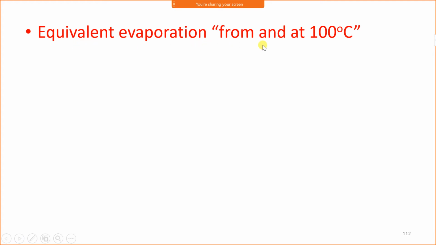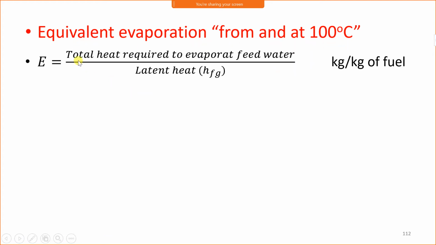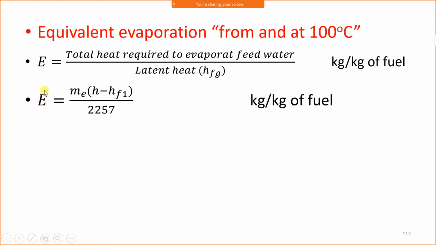Now, equivalent evaporation from and at 100 degrees Celsius is the ratio of total heat required to evaporate feed water to the latent heat. Equivalent evaporation is expressed as E, and its formula is total heat required to evaporate feed water upon latent heat required. Latent heat is expressed as hfg, and total heat is expressed as H. E is equal to ME times (H minus hf1) upon hfg.